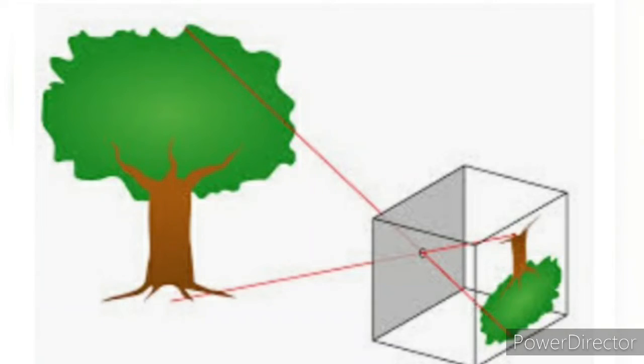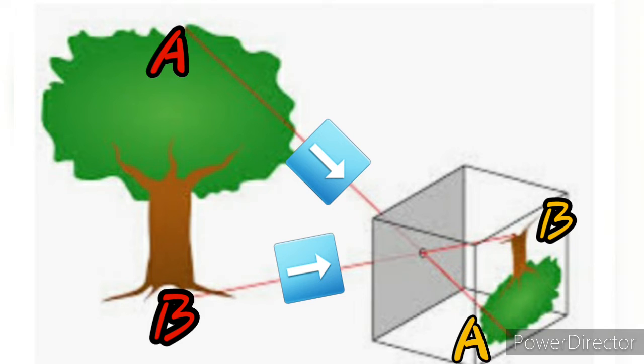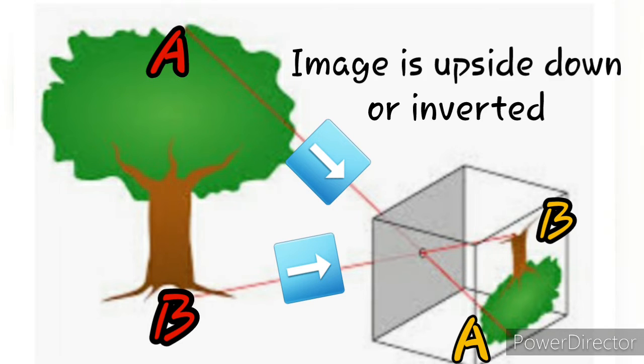The image formed here is turned upside down because light travels in a straight line. Light from the upper point A of the object passes through the pinhole and strikes at the point A on the screen of the tracing paper. Similarly, light from the lower point B of the object strikes the screen at point B, and the image formed is therefore upside down.